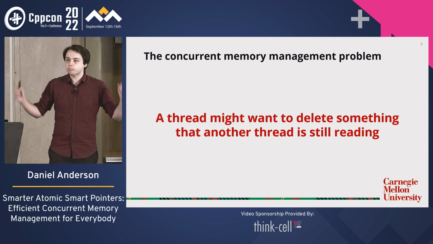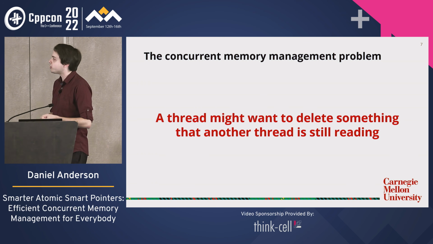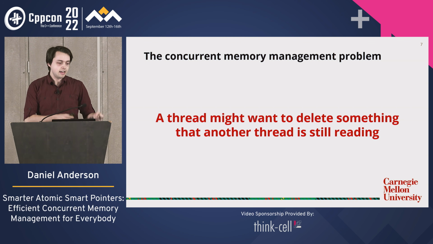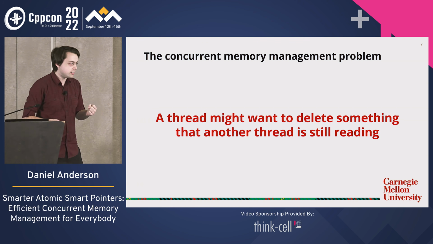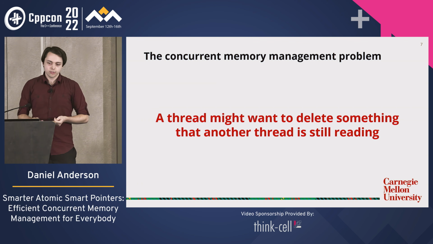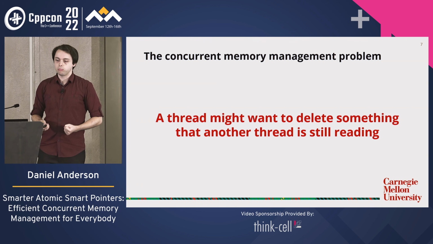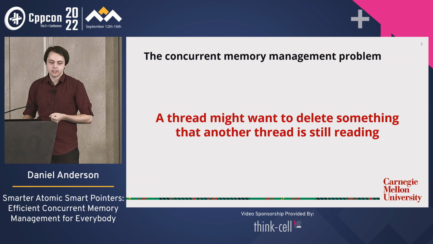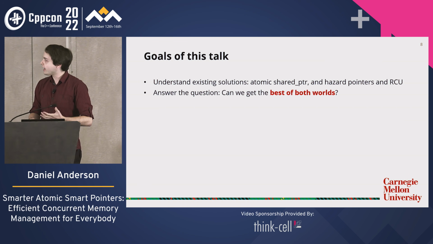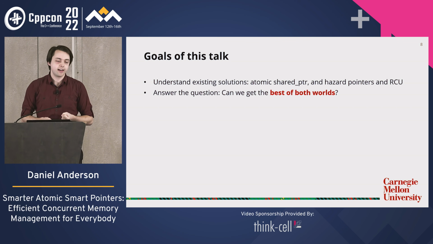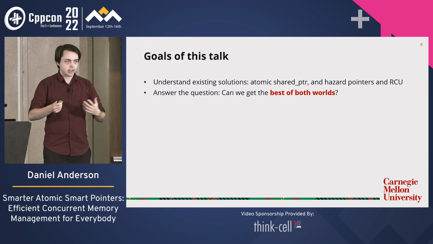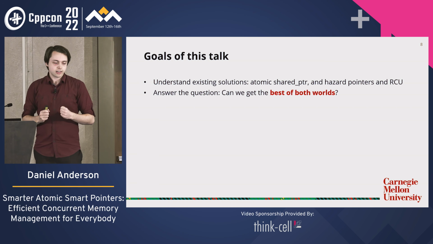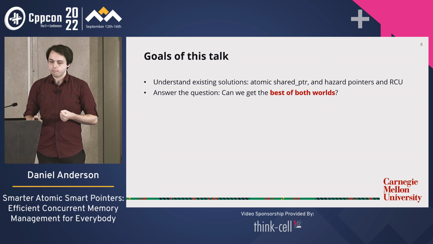So the fundamental problem that we have to deal with in concurrent memory management is a thread may want to delete something that another thread is still reading. And this is bad, right? It causes threads to metaphorically catch fire. So how do we solve this problem? That's what we're going to talk about today in this talk. So our goals today are to talk about, first, the existing solutions that we have, like atomic shared pointers, and then advanced techniques like hazard pointers and RCU. And then we are going to look at their trade-offs, their advantages and disadvantages. And then we are going to ask the question, can we get the best of both worlds?